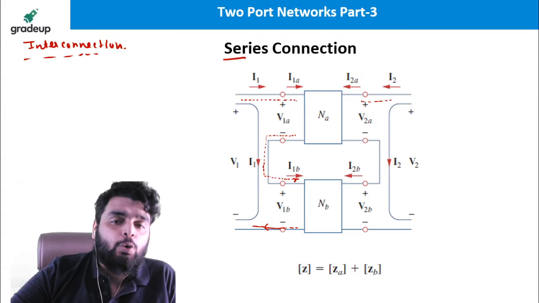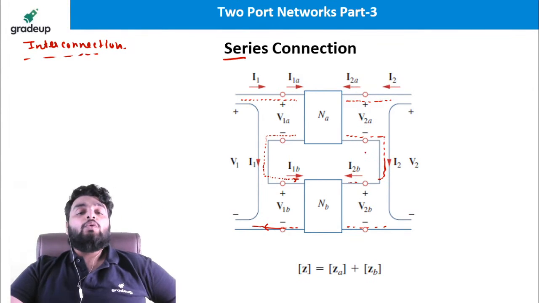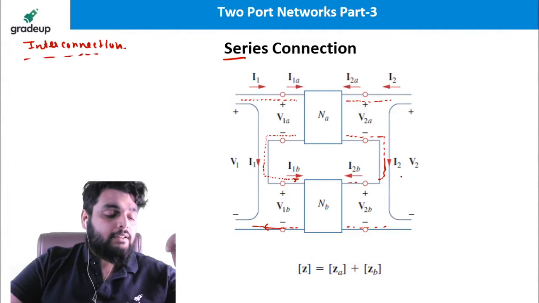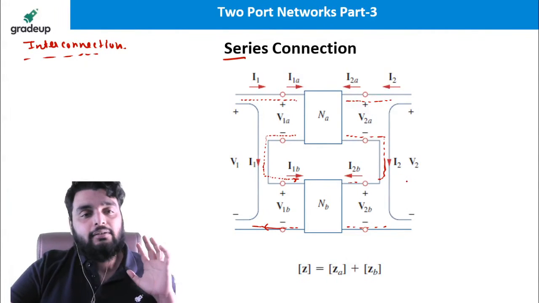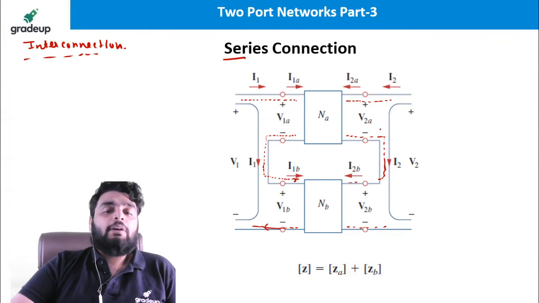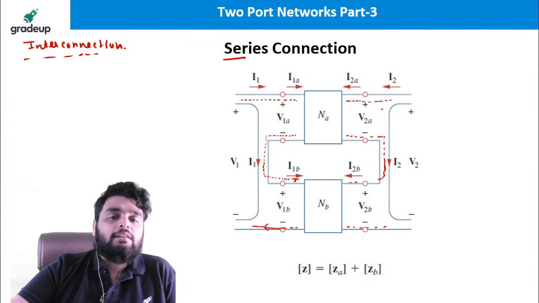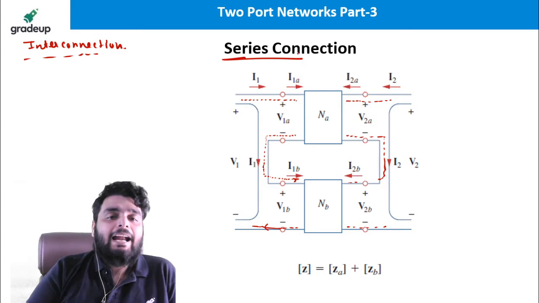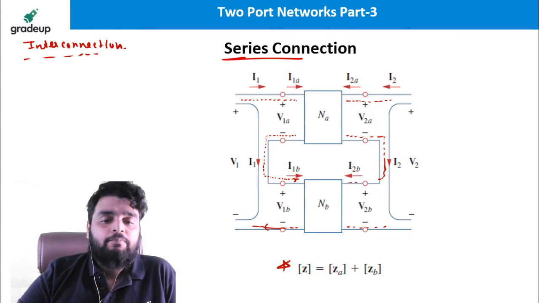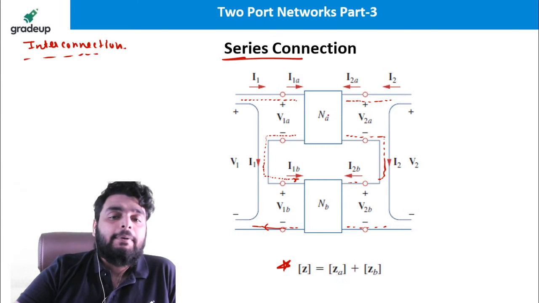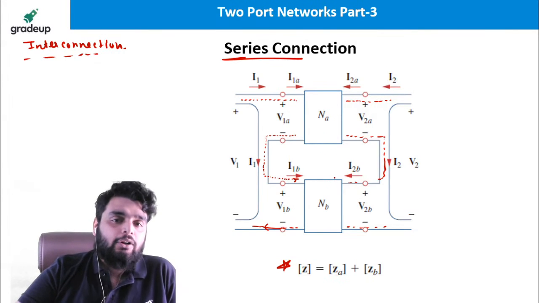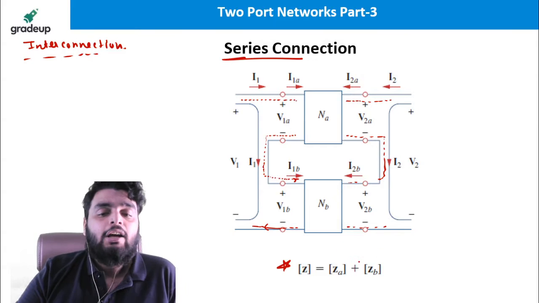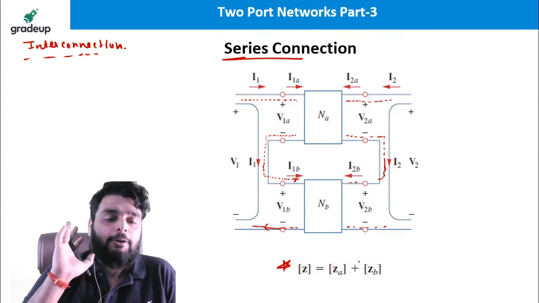Similarly, when you see port 2, I2 is entering here, the same current I2 will leave, and the same current I2 will enter and the same current I2 will leave. So port 2 is also in series, because in a series connection current remains constant. So if both the ports are connected in series, that is known as the series connection, and in series connection the total impedance is equal to the summation of the impedance of each network. Okay, first find the impedance of both networks and add them together, the impedance parameters.